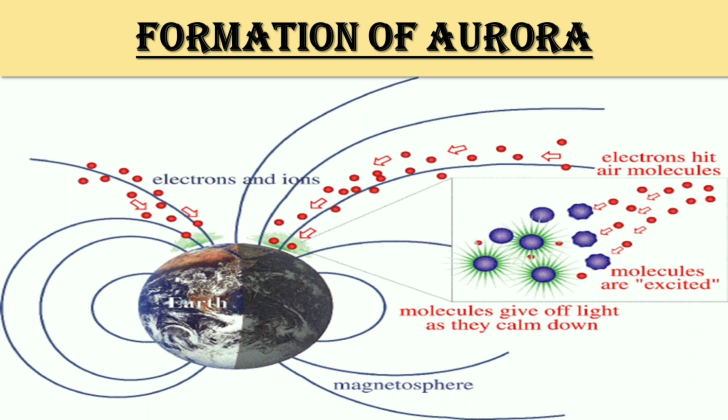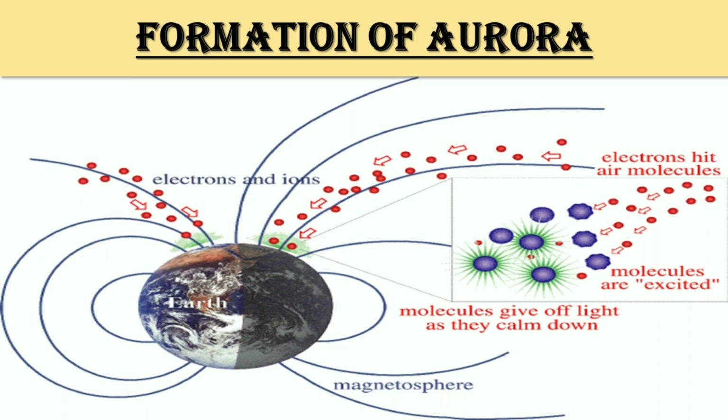Okay. Now in this image you can see that when the charged particles from the sun strike air molecules in Earth's magnetic field, they cause those molecules' atoms to be in an excited state, and the molecules give off light as they calm down. The colors in the aurora were also a source of mystery throughout human history, but science says that different gases in Earth's atmosphere give off different colors when they are excited. Oxygen gives off the green color of the aurora. For example, nitrogen causes blue or red colors.